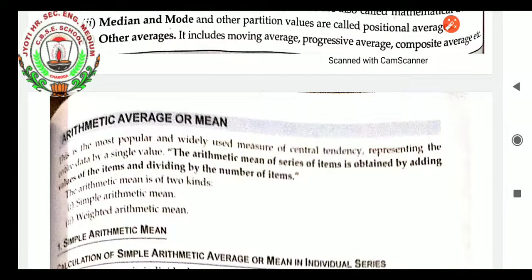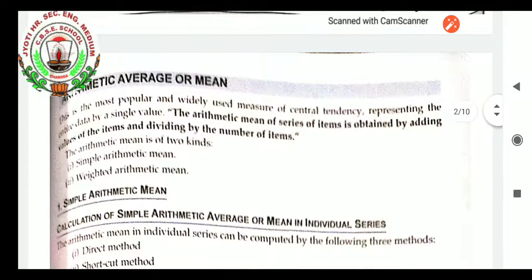Arithmetic average or mean, students. This is the most popular and widely used measure of central tendency, representing the entire data by a single value. The arithmetic mean of a series of items is obtained by adding the values of the items and dividing by the number of items. The arithmetic mean is of two kinds: simple arithmetic mean and weighted arithmetic mean.